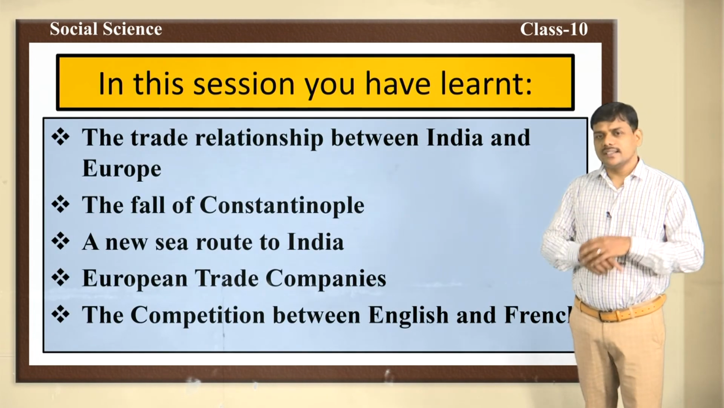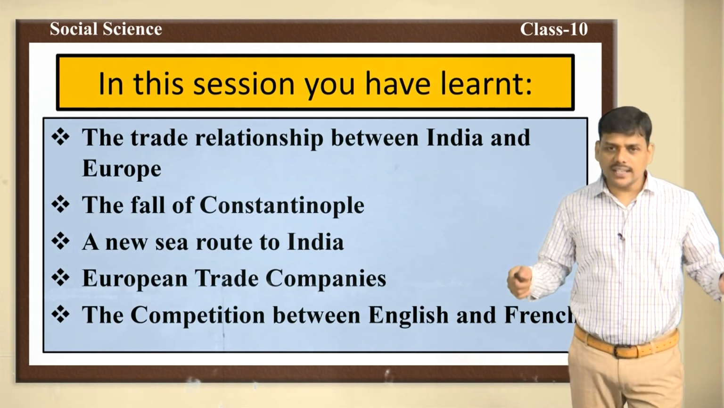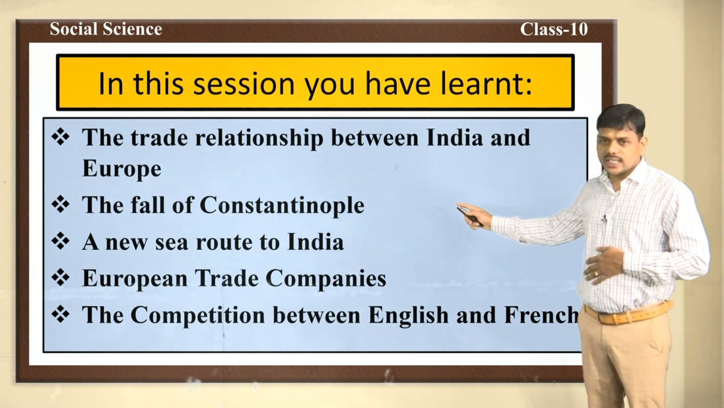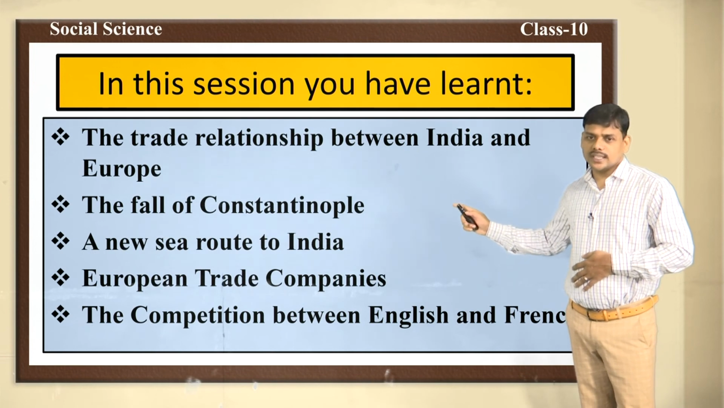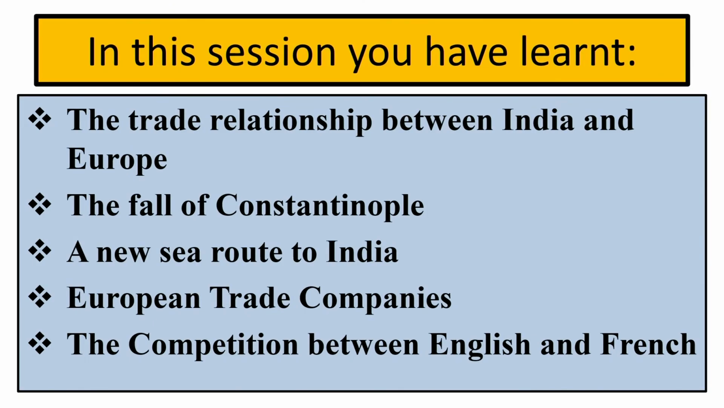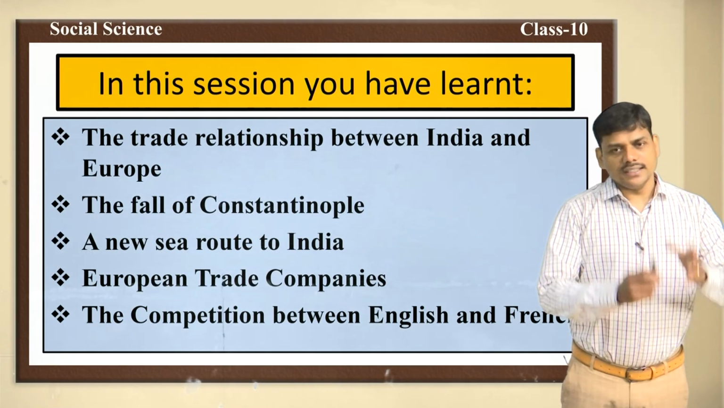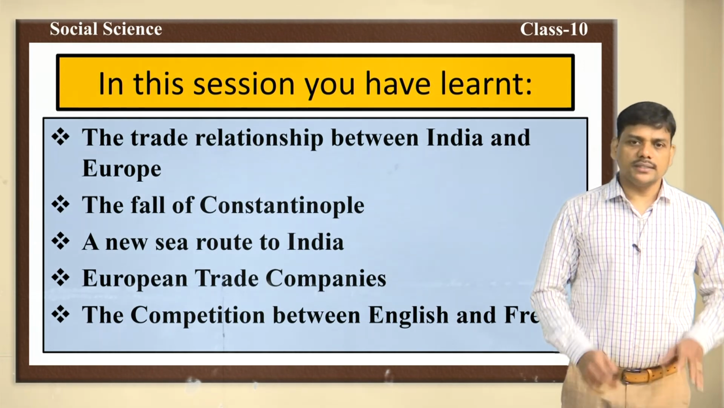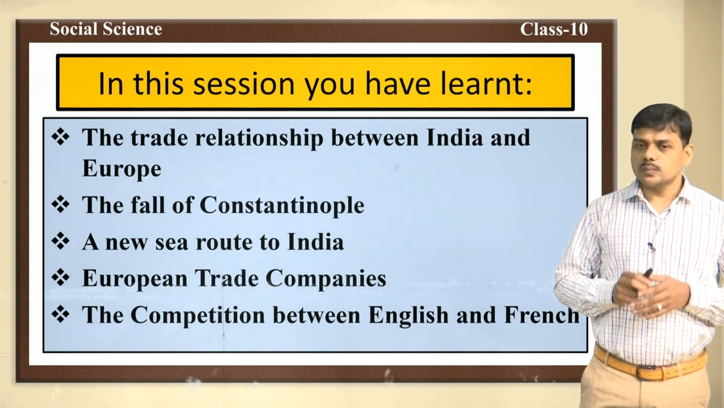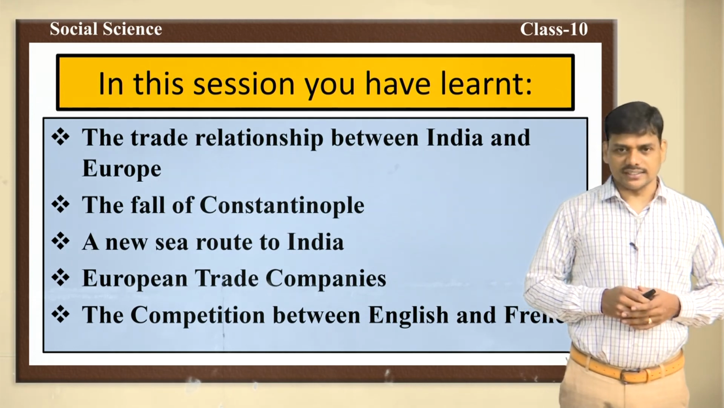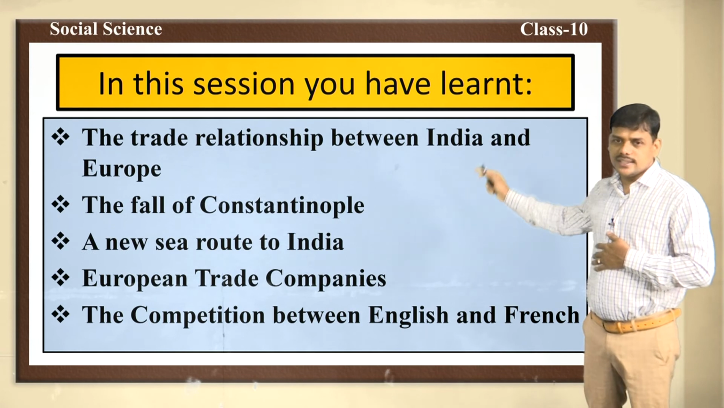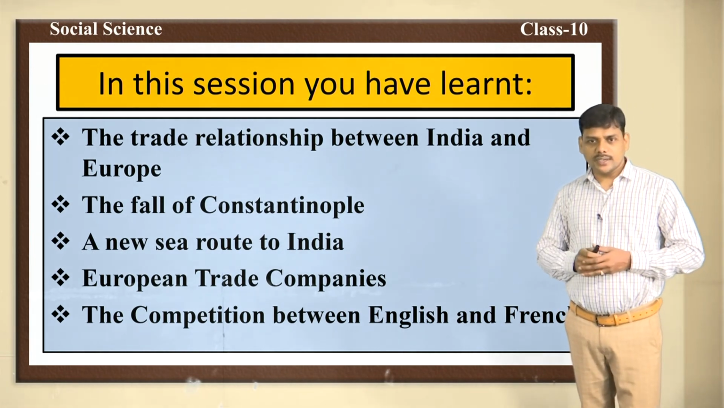Dear students, in this session, you have learnt the trade relationship between India and Europe, the fall of Constantinople, a new sea route to India, European trade companies, and the competition between English and French. In this lesson, many topics are to be learned. We shall discuss those points in the next session. And now I am going to give you some questions relating to these topics. Are you ready to write this?